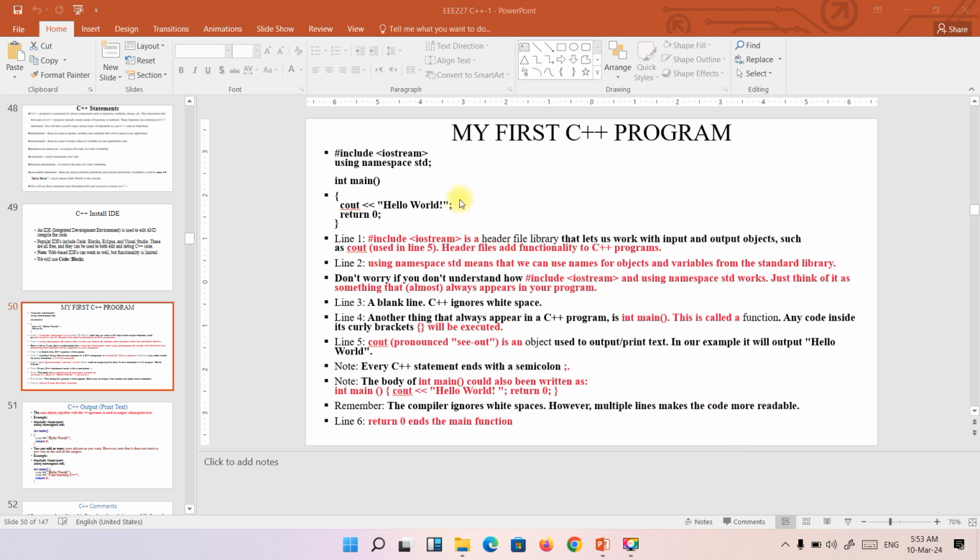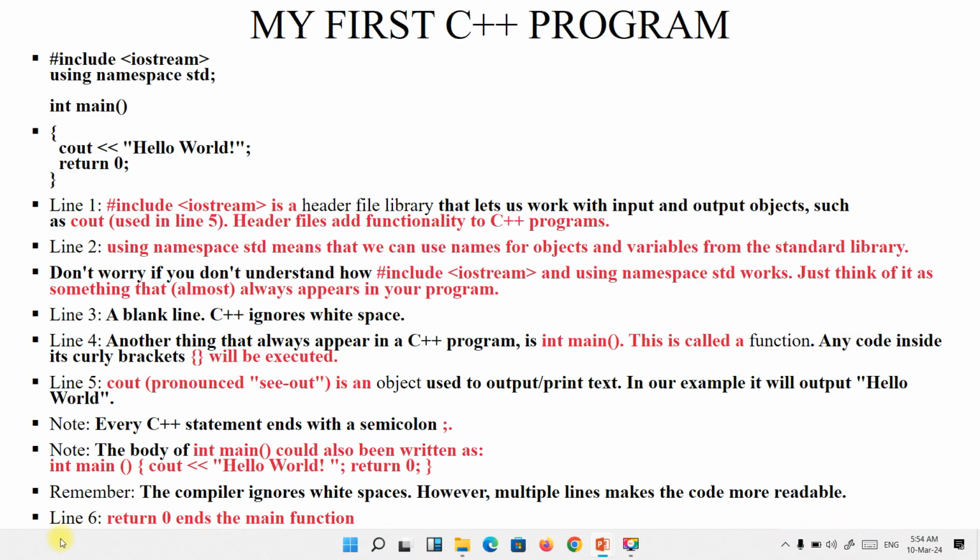Before you write any C++ program, we have a format of writing it. You start by including your header files. So you write hash include iostream. The iostream simply means input output stream. That is the header file that contains the input and output of the program that you are writing. And then the body where you write your main program is the main.